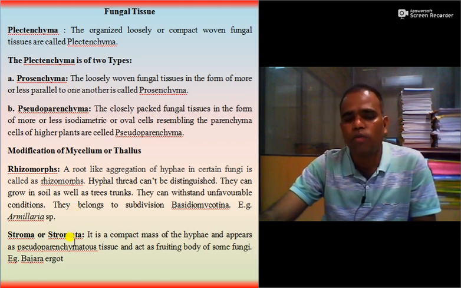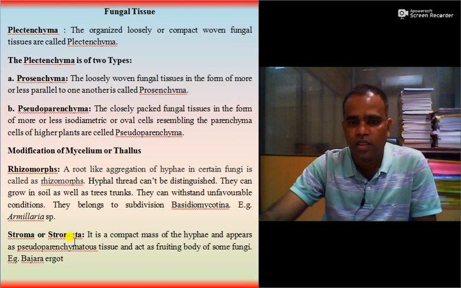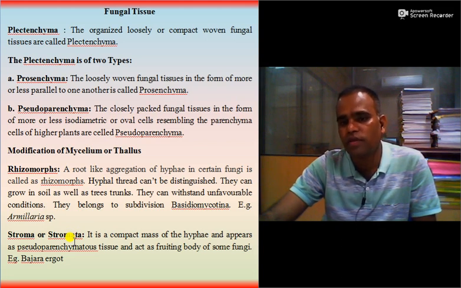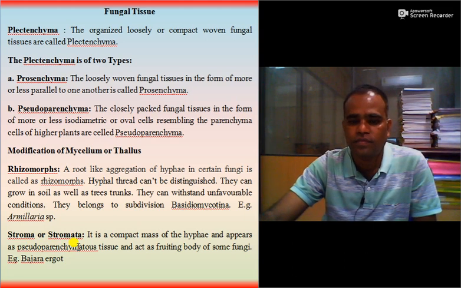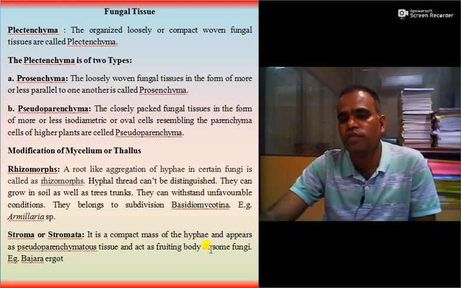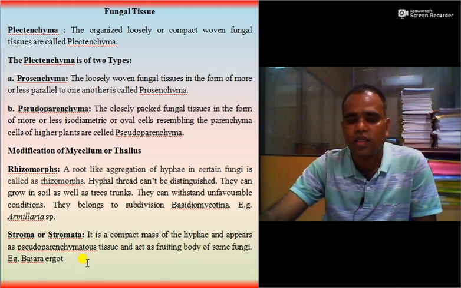Then the second one is stroma or stromata. It is again a compact mass of hyphae and appears pseudoparenchymatous. It means the cells are oval and act as a fruiting body of some fungi. For example, ergot of bajra, Claviceps purpurea.